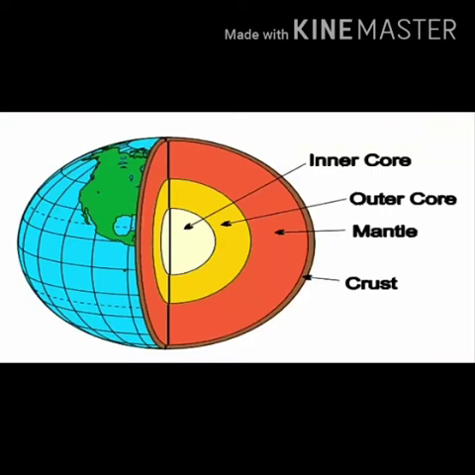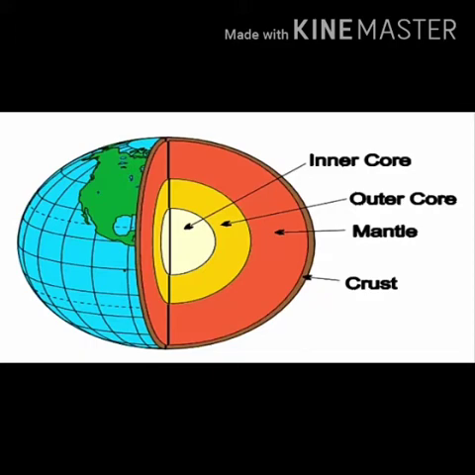The Earth has three layers. The lithosphere, also called the crust, then we have the mantle, and then we have the core. The lithosphere or the crust is also known as the uppermost layer over the Earth's surface. Now, it is the thinnest of all the layers. It is about 35 kilometers deep. In other words, if you have to reach the mantle of the Earth, you need to go 35 kilometers down.